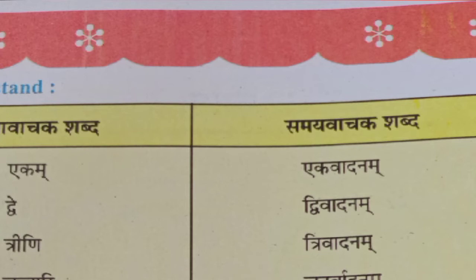Now the exercise, read and understand. Read the words and understand. First column is for Sankhya-vachak Shabda, and second one is Samay-vachak Shabda. First one is number, showing number, and second one is showing time. The first is Ekam. So we can call Ekvadanam for showing time.